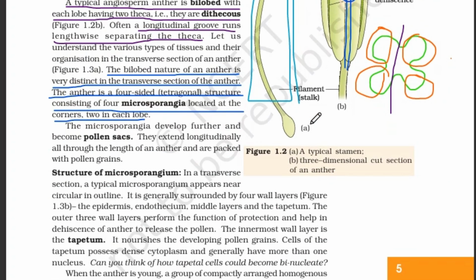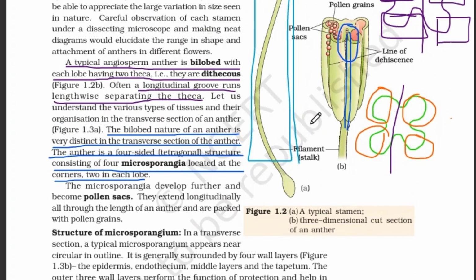The bilobed structure of the anther is very distinct in the transverse section. So I have talked about the transverse section of anther. You can easily figure out with the transection that it is a part of an anther.